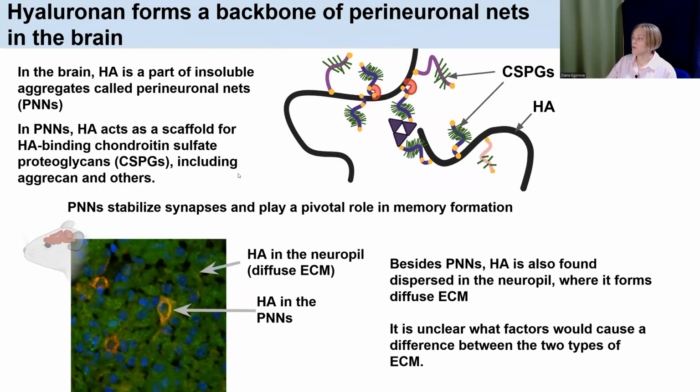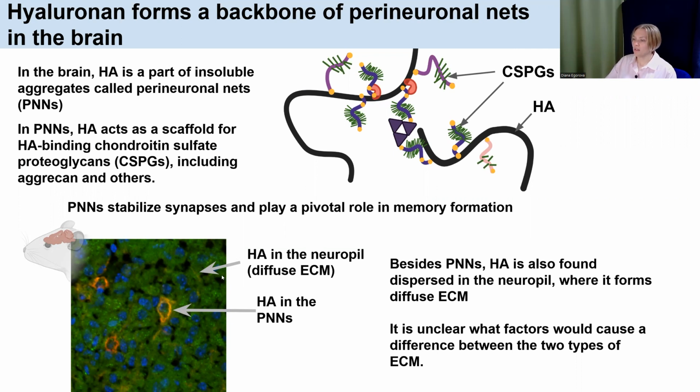Our study is focused around hyaluronan, or HA, in the extracellular matrix of the brain, where it forms dense insoluble aggregates called perineuronal nets, or PNNs, around the subtype of inhibitory neurons. HA acts as a scaffold for HA binding molecules, chondroitin sulfate proteoglycans, or CSPGs. PNNs stabilize synapses and play a role in memory formation.